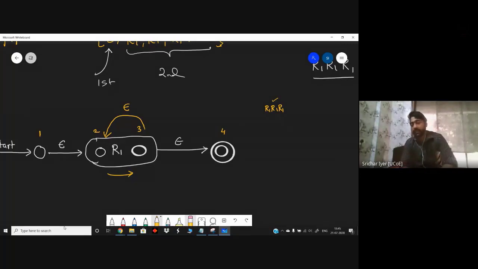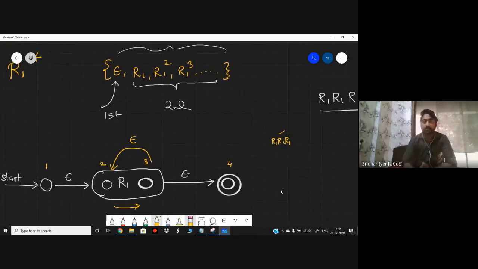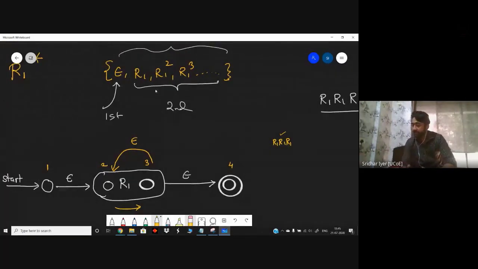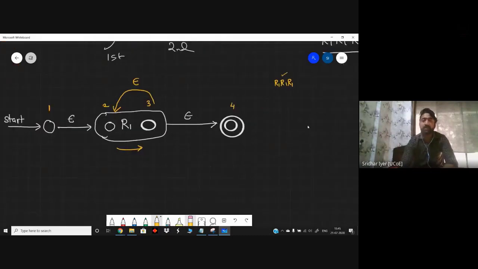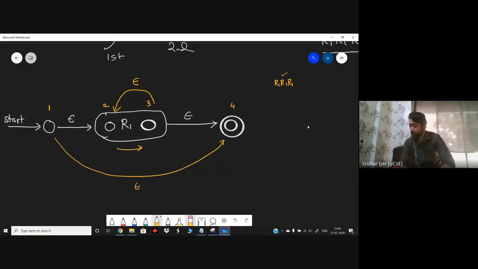What about the second half of your diagram? As I told previously, that one part will be accepting all the R1 values and the other part will be accepting only the single epsilon value and make a transition to the final state. So how is it possible? Correct. It is from state number 1 to 4 directly, something like this with epsilon. Now you only tell me this is NFA or DFA. Clearly it is an NFA, obviously, but it is an NFA with epsilon transitions.